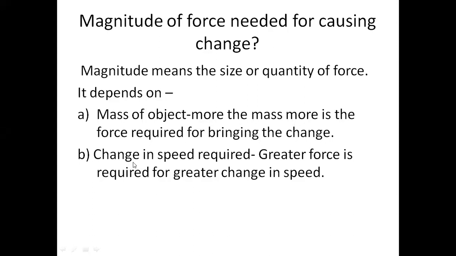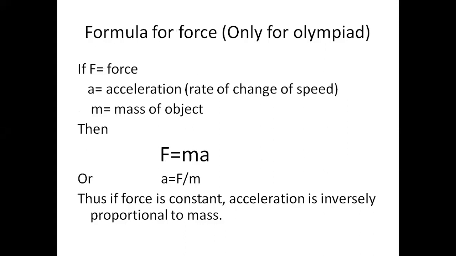Now, next is change in speed required. Now, if we want to give higher speed to the ball, we need to apply more force. So, magnitude of force depends how much change we want to bring in the object. Now, force depends on two main things, that is the mass of object and acceleration of the object. Acceleration means rate of change of speed.